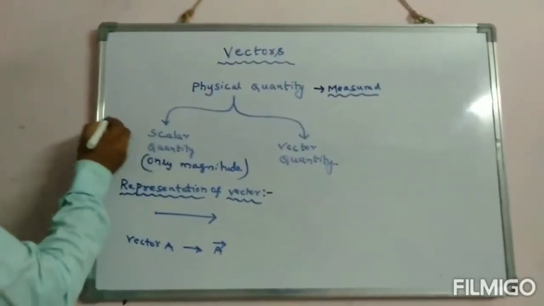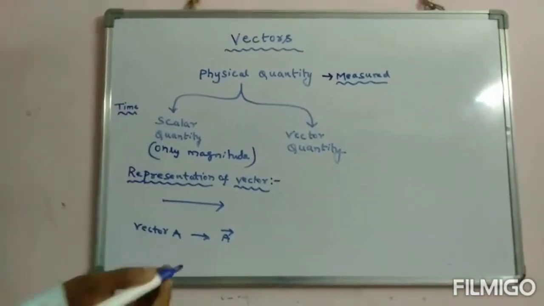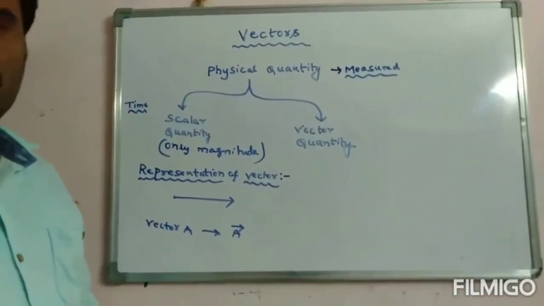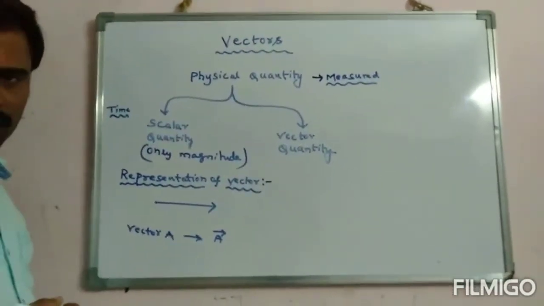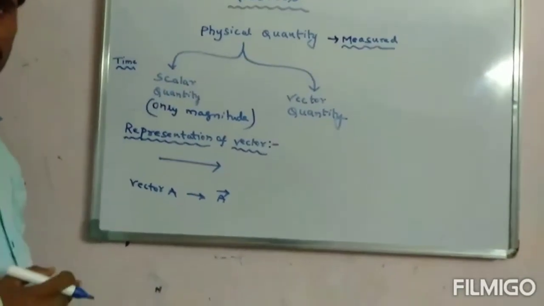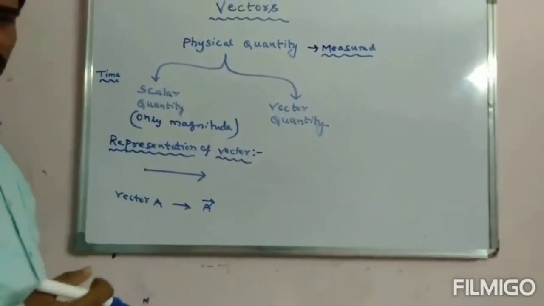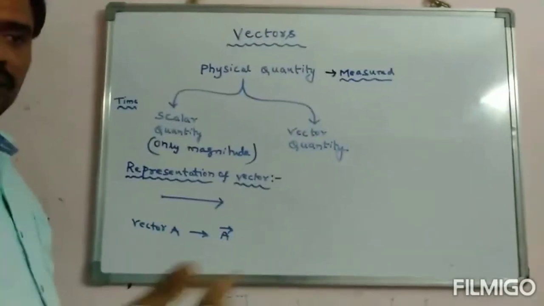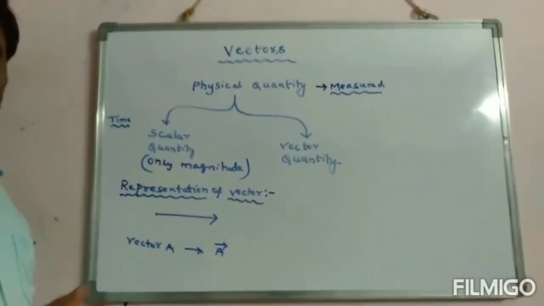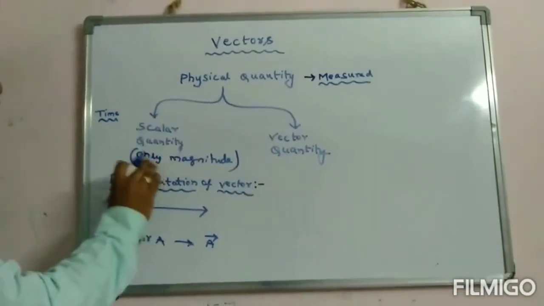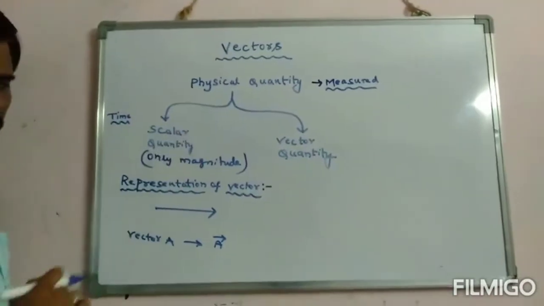For example, you can take time. If I ask you what is the time now, you will tell me 5 o'clock, but you will not tell any direction. Such quantities are called scalar quantities. There are so many examples for scalar quantities. A good example is distance. What is the distance? You will tell 5 centimeters, 5 kilometers, 5 meters, but you cannot say in this direction. We call quantities which have only magnitude but no direction scalar quantities.